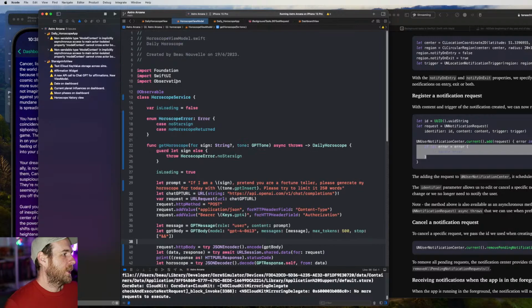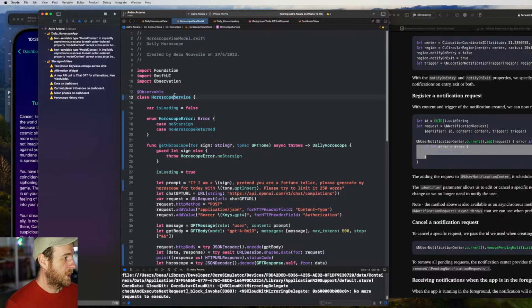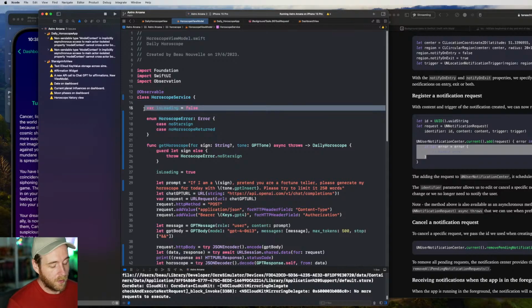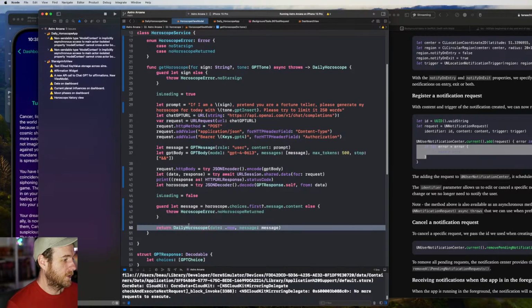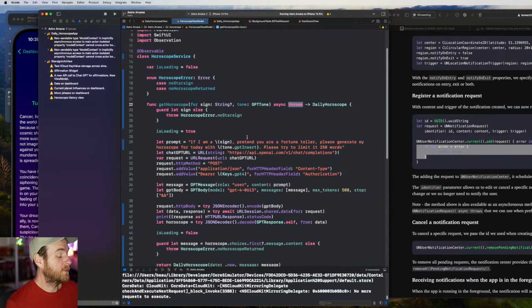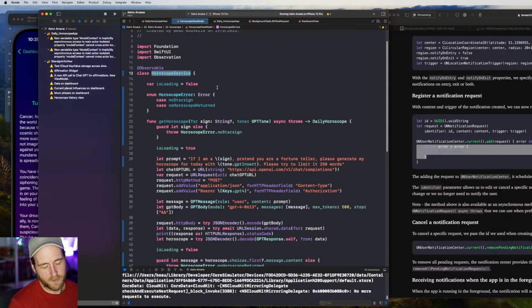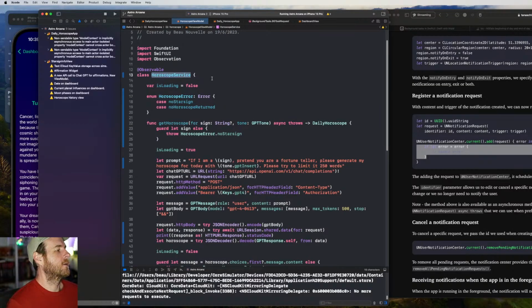We also changed the horoscope view model, because it was on this screen. It still is. We changed it to horoscope service. We added a throws and it now returns the daily horoscope. Before, we had a published property up here that would get updated down here. Now we just do a return. And we have a throws, which means we can handle errors better elsewhere. It also sets this up to be more of a service, or a model object we can pass around and use in other areas of the app, rather than a view model.